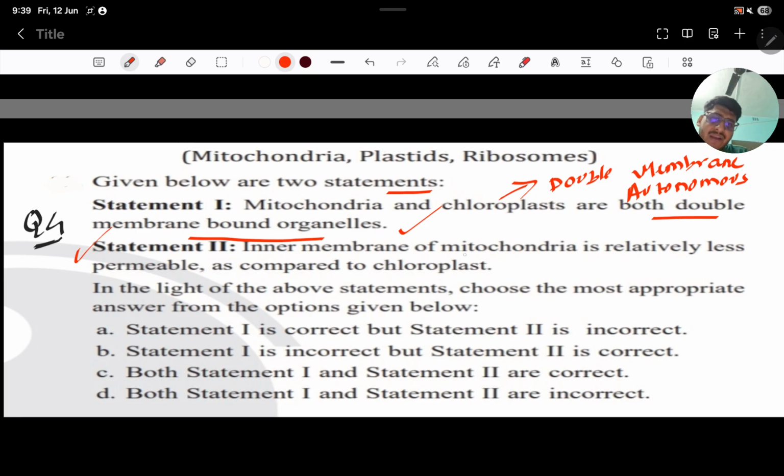Now the second statement: the inner membrane of mitochondria is relatively less permeable as compared to chloroplast. No. That is totally incorrect. The answer will be the first one. Statement 1 is correct, but statement 2 is incorrect. Okay. First one will be the answer.